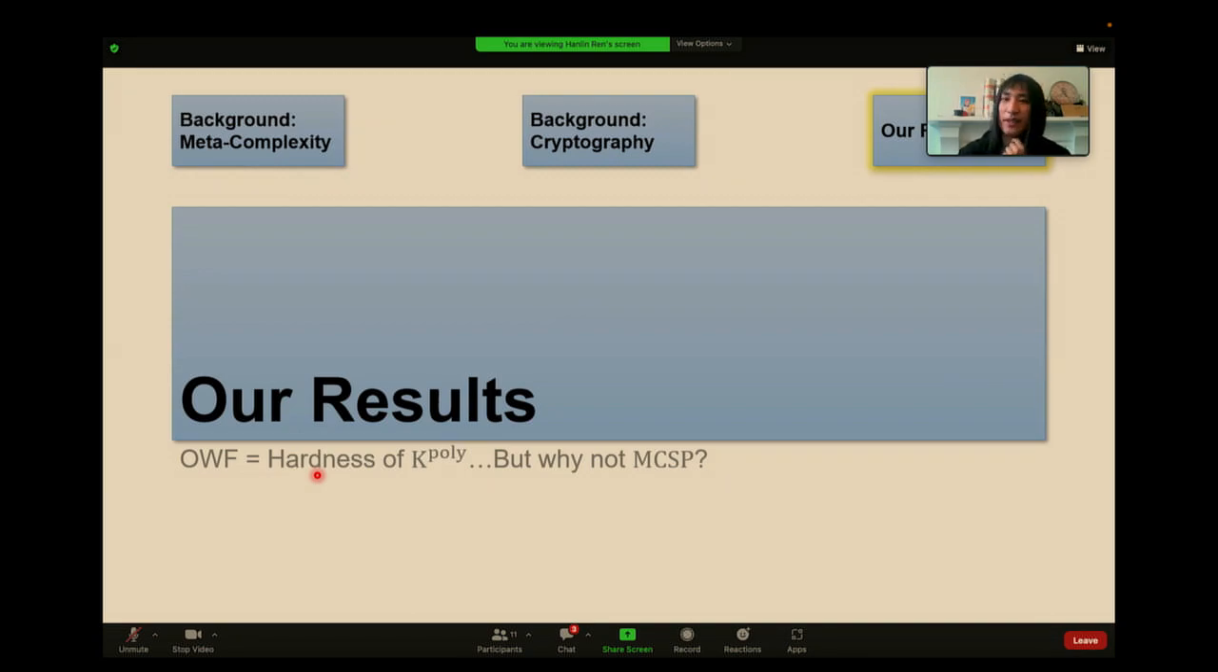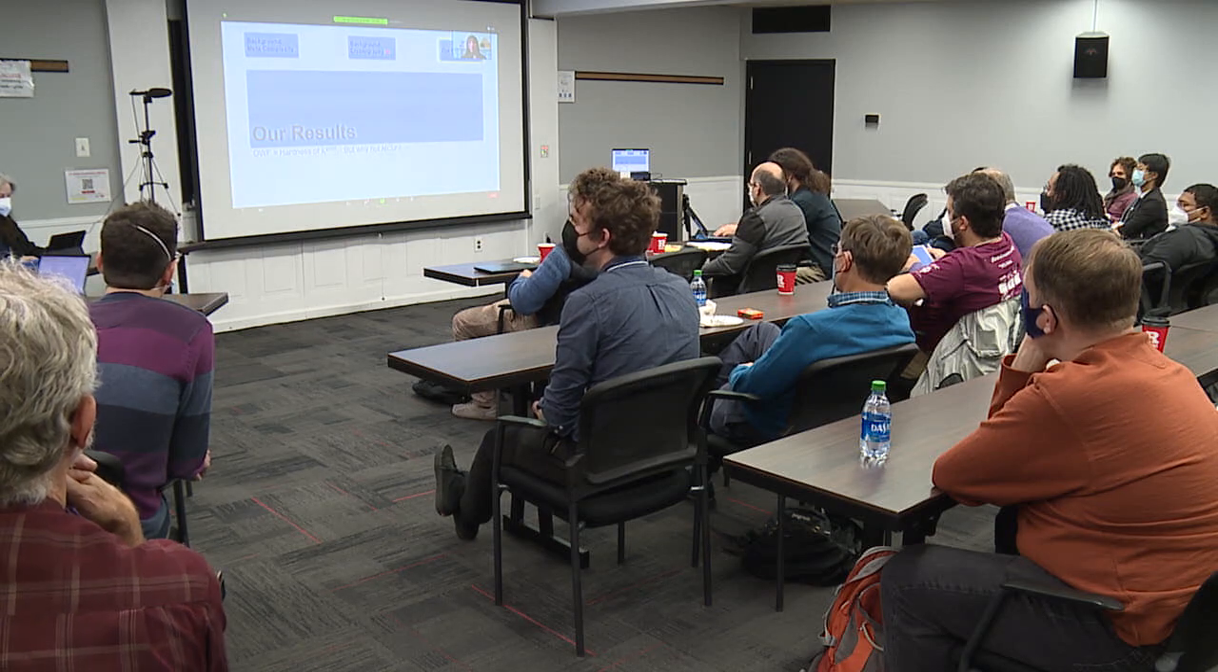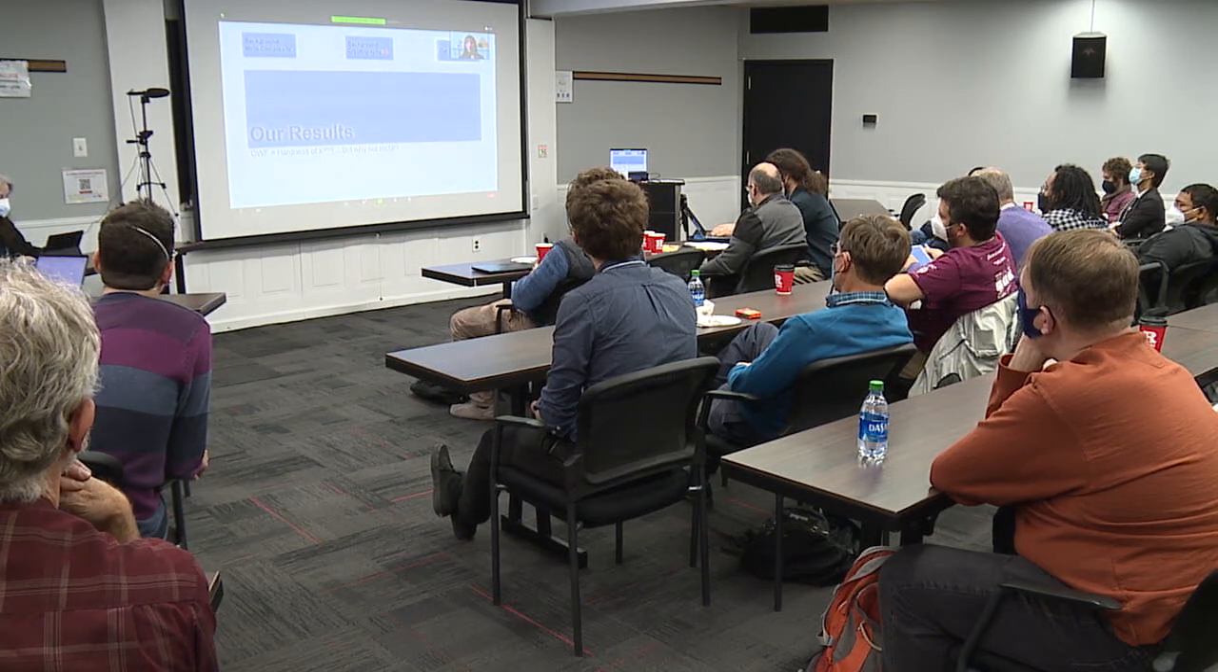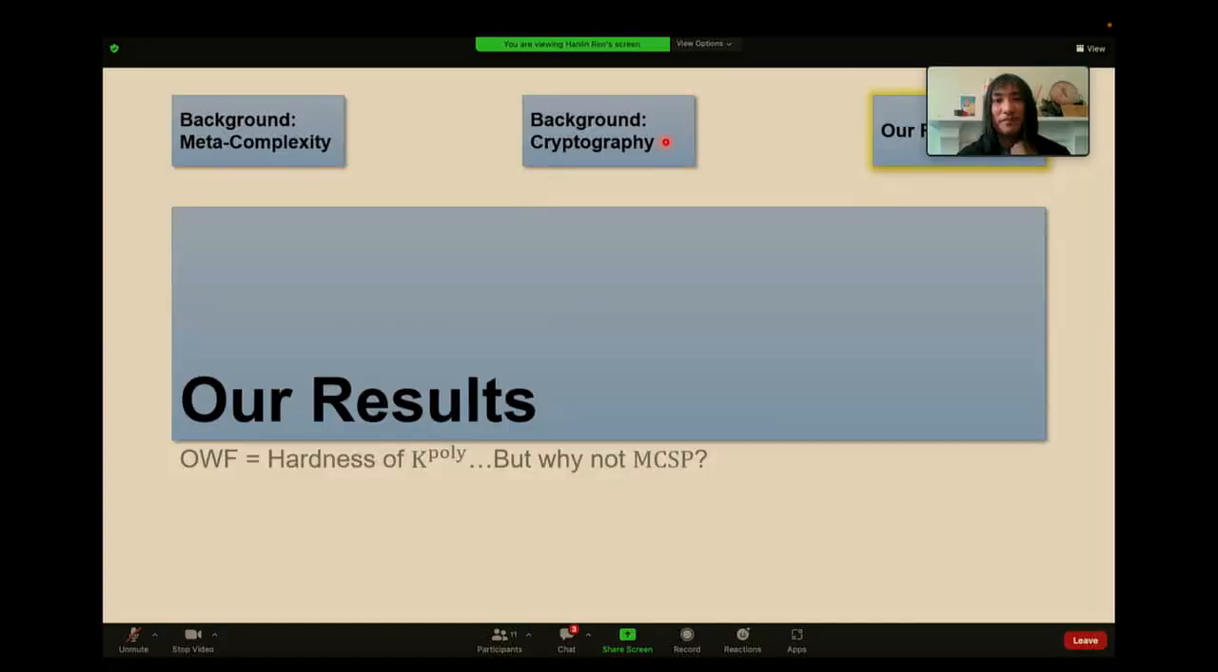Maybe I should pause again and see if there are questions. If no, then let me show you our results. Our first result is the following. KT is hard on average if and only if there exist one-way functions in uniform NC0.